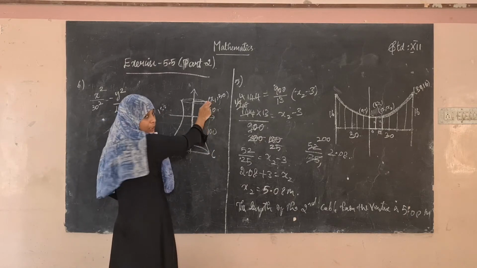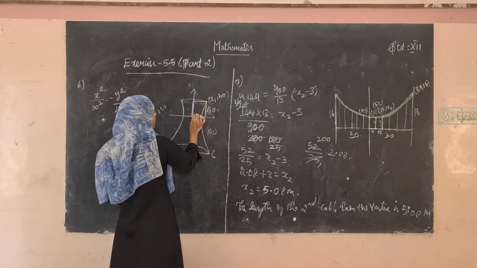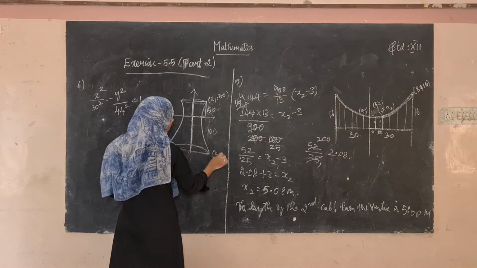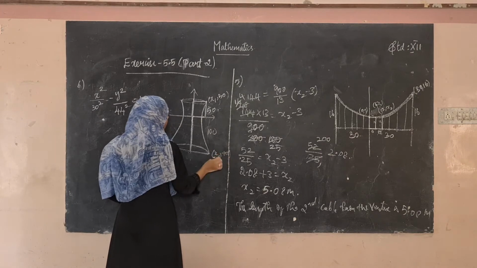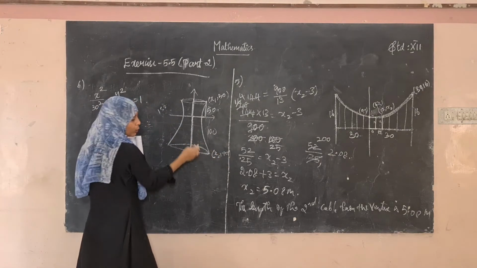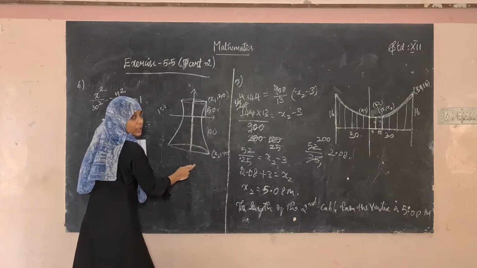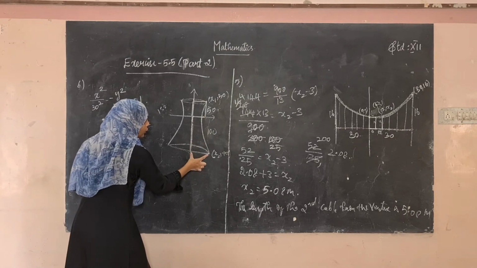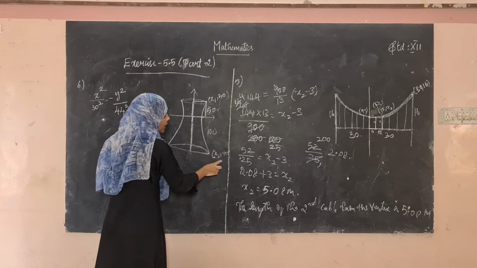Here it should be (x2, -100), because this is in the fourth quadrant, where the y value is negative.